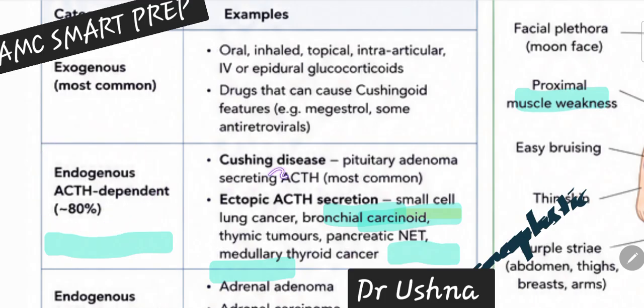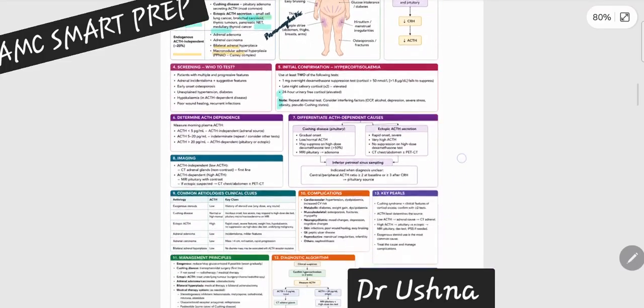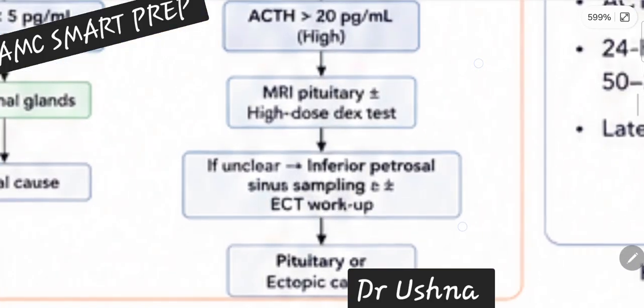Now the query is whether you're talking about pituitary or ectopic secretion. So how are you going to differentiate between the two, whether this is Cushing disease or small cell lung carcinoma? Here your next test is coming. The next test is basically your high dose dexamethasone suppression test.